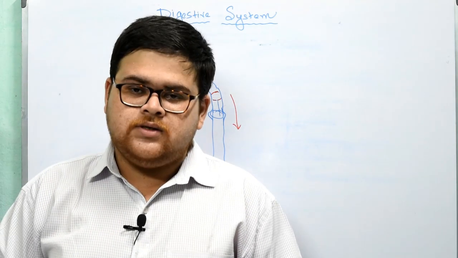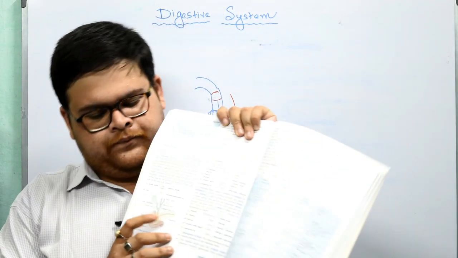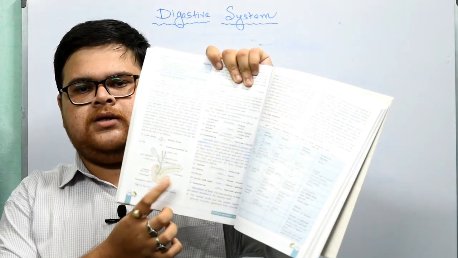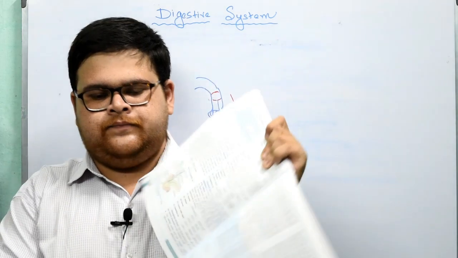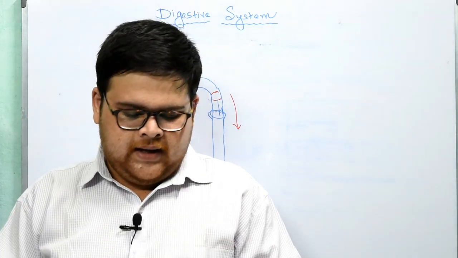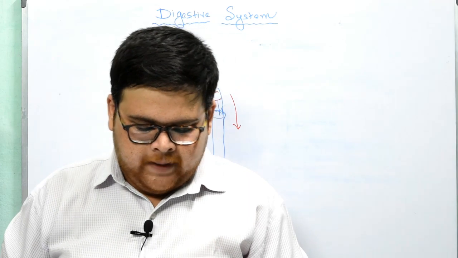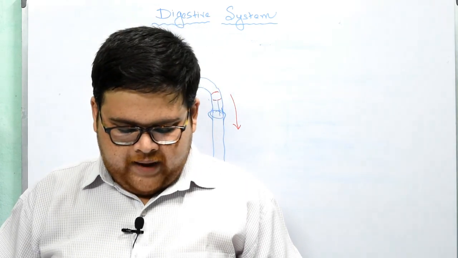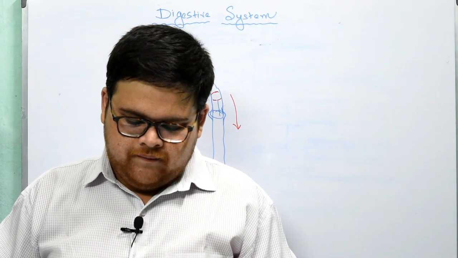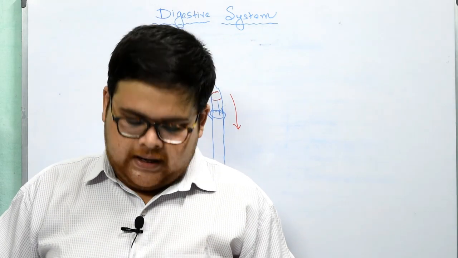Overall, the role of the bile is as follows. As you will see here, this particular part is very important. What will happen? Acidic chyme, with the help of NaHCO3 and bile, becomes alkaline chyme. Fat, with the help of bile, becomes emulsified fat.